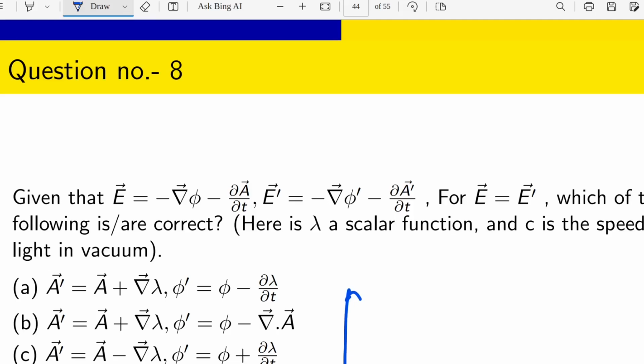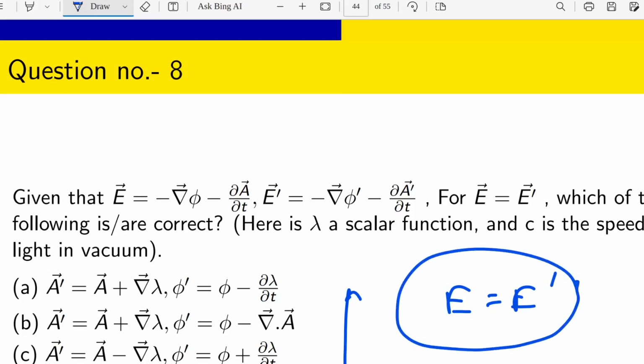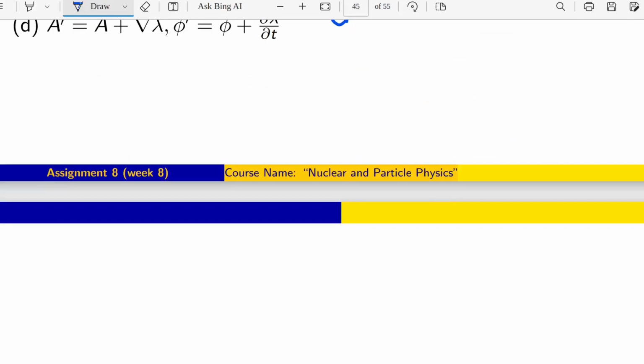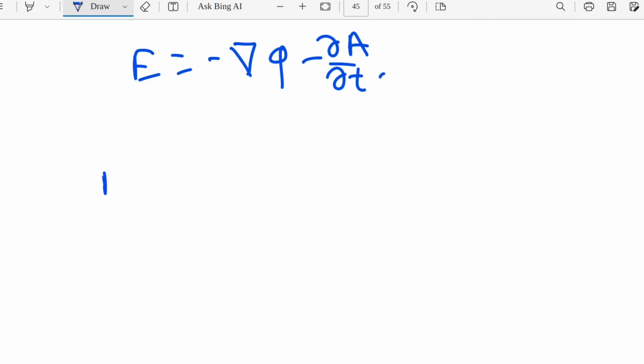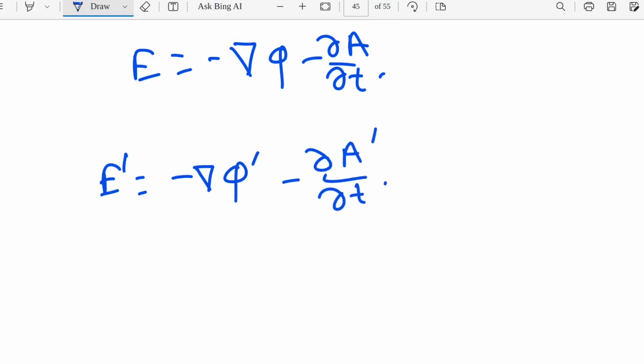To have the condition, you can see that the main condition is E should be E prime, and E is that expression and E prime is that expression. So let us first write the expressions whatever is written here. This and this.